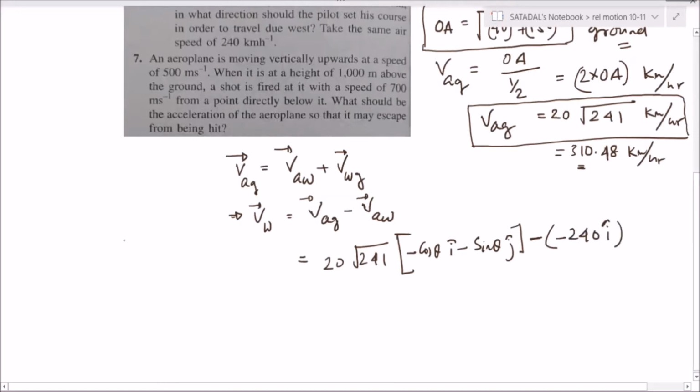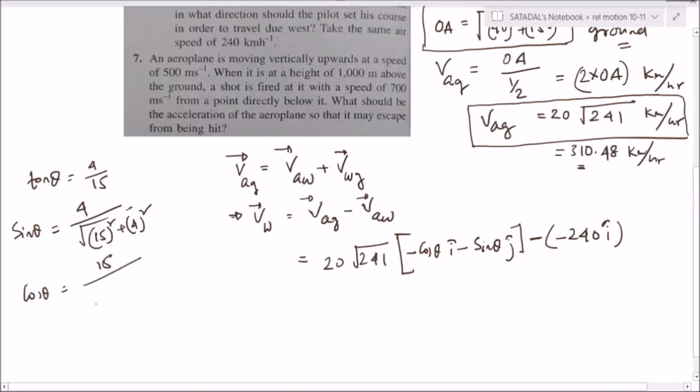Again, you see tan theta. This is a really painful question. I am sorry for this, but this is the thing which will come in JEE Advanced. So sin theta will be equal to 4 by root under of 15 square plus 4 square, and cos theta will be equal to 15 by root under of 15 square plus 4 square.